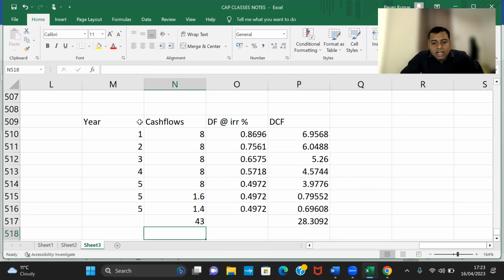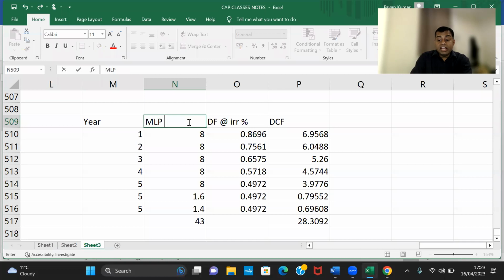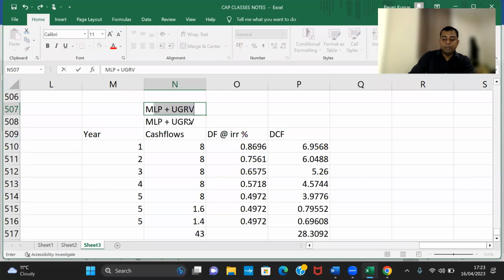Now, guys, do you understand this table? Now, these are called minimum lease payment plus, I'll write in the next column, minimum lease payment plus unguaranteed residual value. Whereas minimum lease payment is equal to lease rentals plus guaranteed residual value. So this column is lease rents plus guaranteed residual value plus unguaranteed residual value. This you understand.